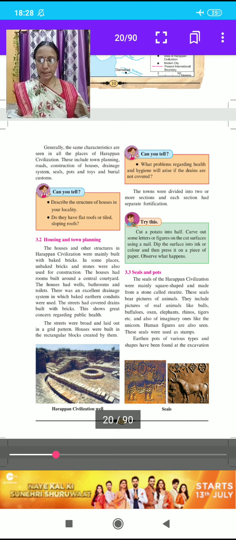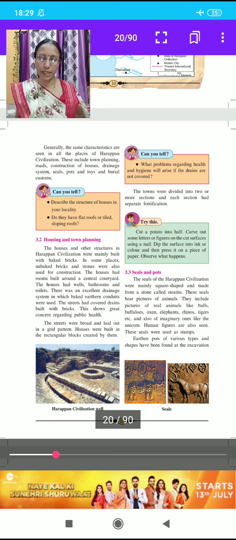There was an excellent drainage system in which baked earthen conduits were used. The streets had covered drains built with bricks. This shows great concern regarding public health.